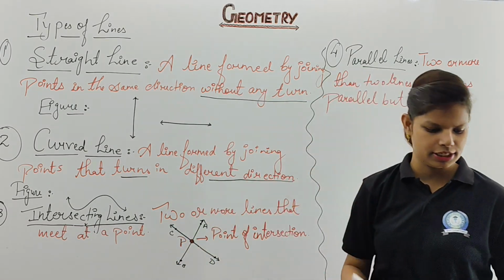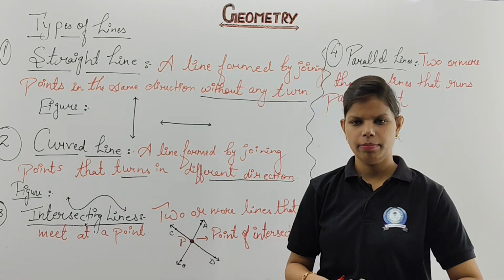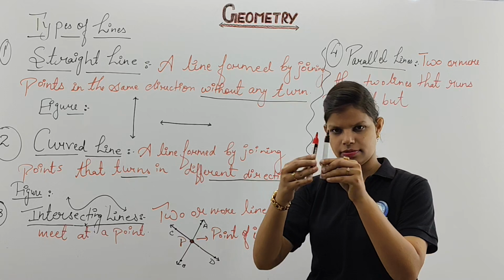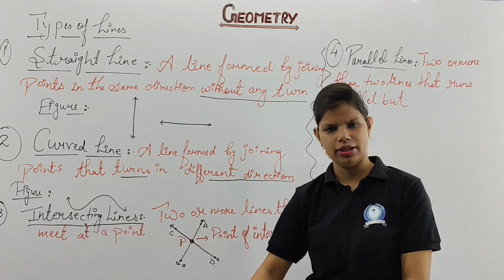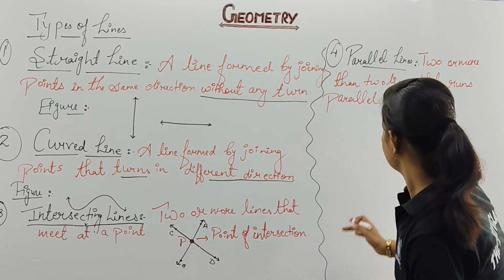They are parallel with each other. Clear, no? They both are parallel, but they are not going to meet each other. They move simultaneously in the same direction, like a railway track. That's why the train moves smoothly on it.